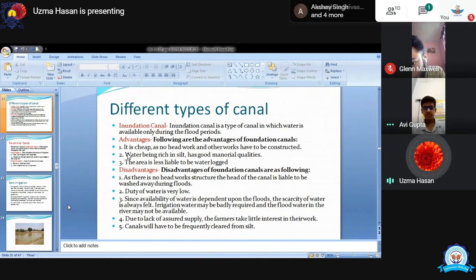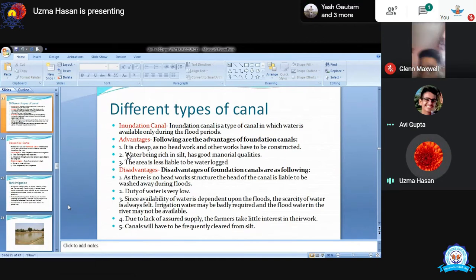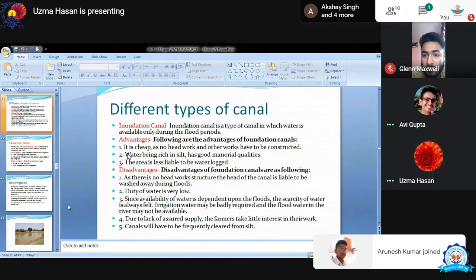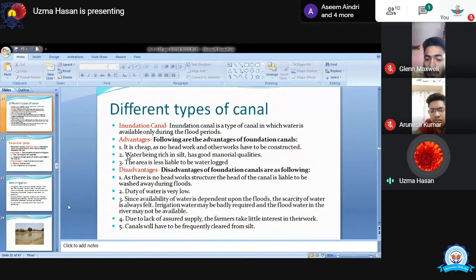Next is area is less liable to be waterlogged, because water is continuously running in inundation canal. That's why each and every area get lots of water with the help of inundation canal. Next is disadvantages. Actually, there is no headwork structure in this canal. So it also used to wash all the soil near and on the bank of this canal, जो इस canal के side में होता है, वो बहुत तेजी से मिट्टी बहा कर ले जाती है.